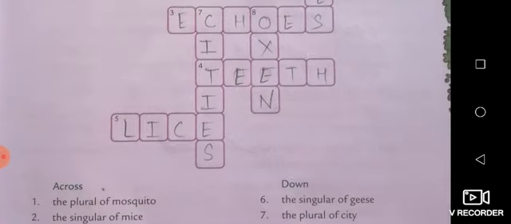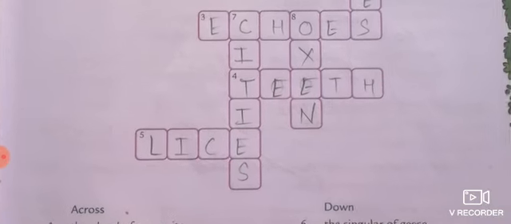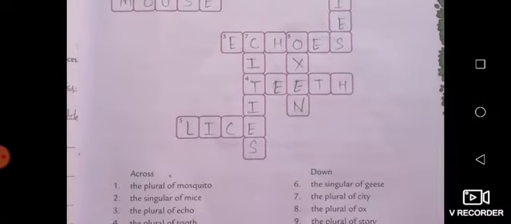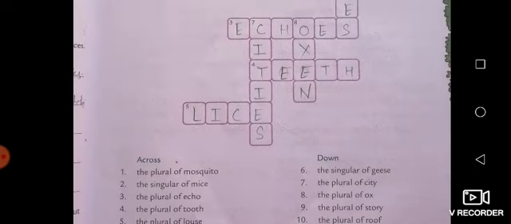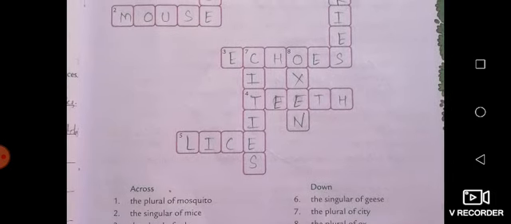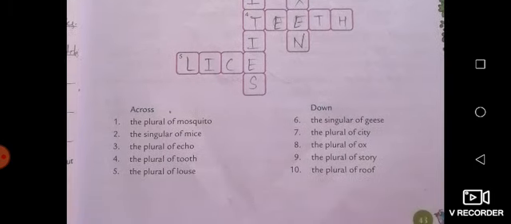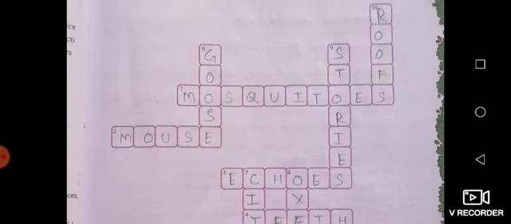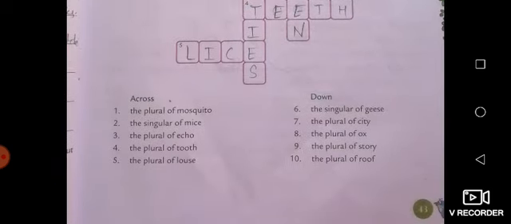You can see CITIES, cities. The plural of ox is oxen. OXEN. The plural of story is stories. STORIES. The plural of roof is roofs.